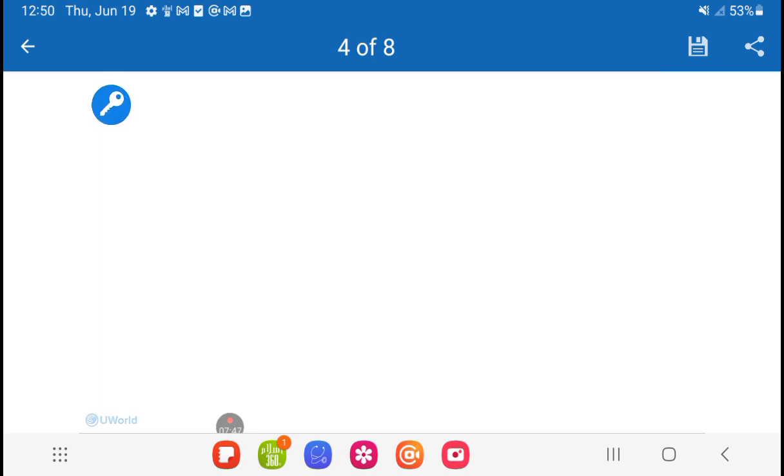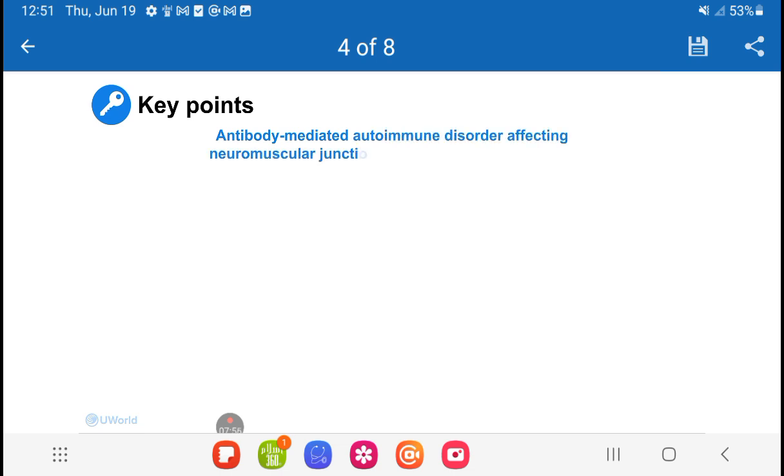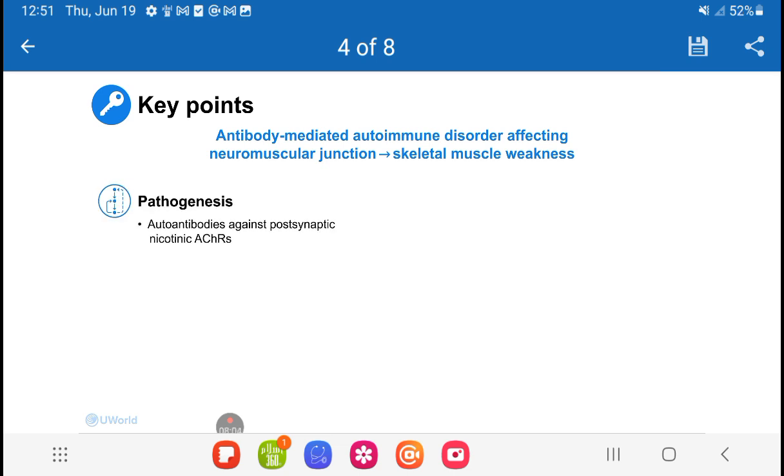To sum up, here are the key points to remember. Myasthenia gravis is an antibody-mediated autoimmune disorder that affects the neuromuscular junction, leading to skeletal muscle weakness. It's most often caused by autoantibodies against postsynaptic nicotinic acetylcholine receptors. The thymus likely plays a role in the pathogenesis, as most patients have some form of thymic disease.